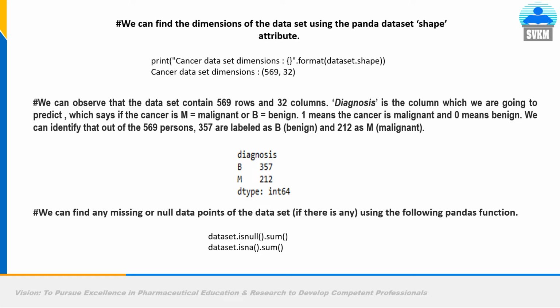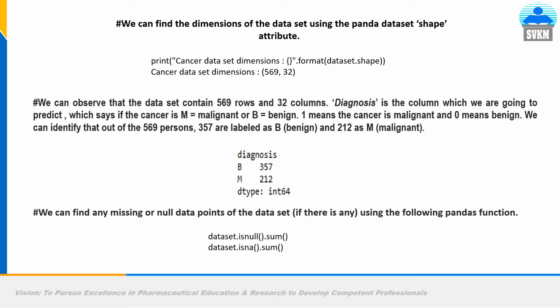Diagnosis is the column which we are going to predict, that is y, which says if the cancer is malignant or benign. So we will convert it into binary numbers. 1 means M, that is malignant. If the output is 1, it means the cancerous cell is malignant, and if 0, it is benign, right? We can identify that out of a total of 569 samples or persons, 357 are labeled as B, meaning 357 samples are benign, and the rest, that is 212, are malignant. So you can see B 357, M 212, right?